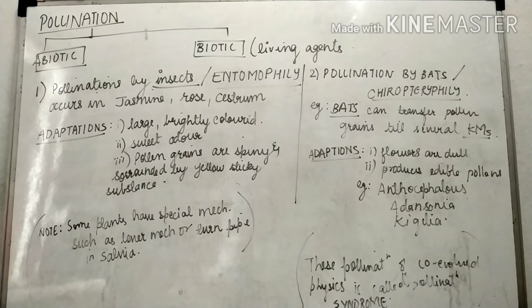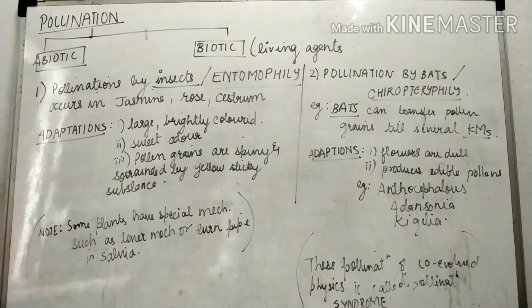Now, the adaptations in such flowers are that the flowers are dull and produce edible pollen grains. This is the main point which is important to note: they produce edible pollen grains. The flowers pollinated by bats produce edible pollen grains. The best examples of plants which produce edible pollen grains are Anthocephalus, Adansonia and Kigelia. These three you have to remember: Anthocephalus, Adansonia and Kigelia.